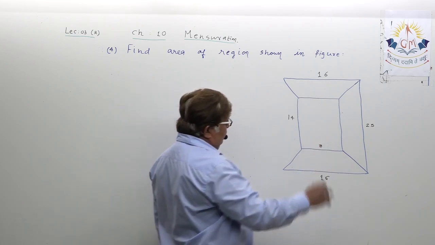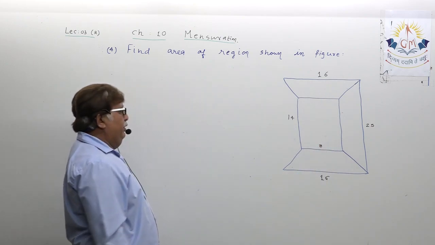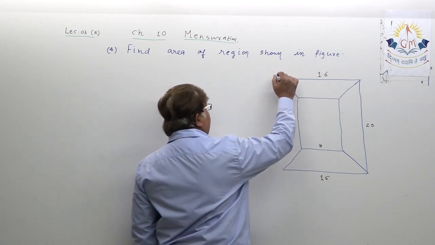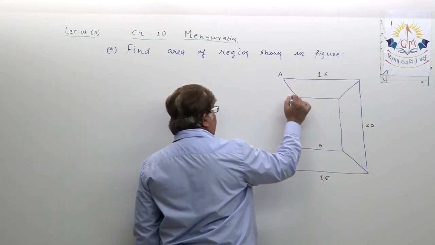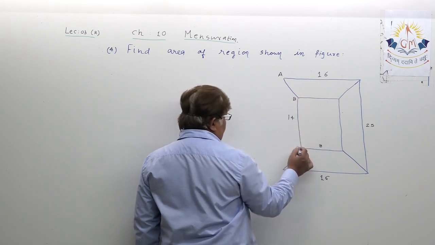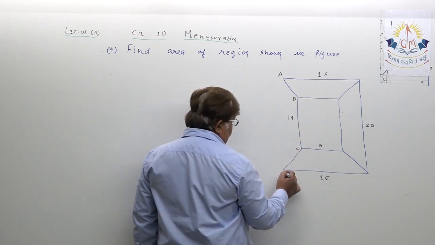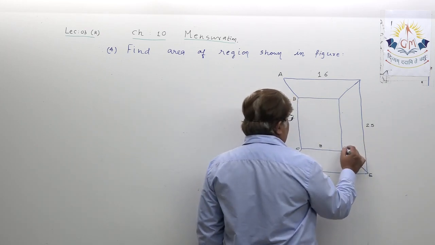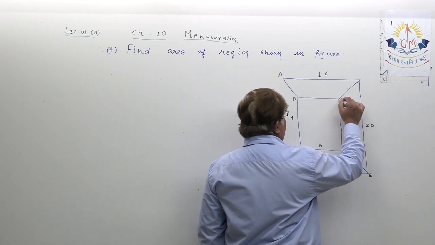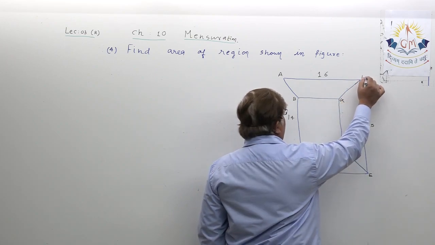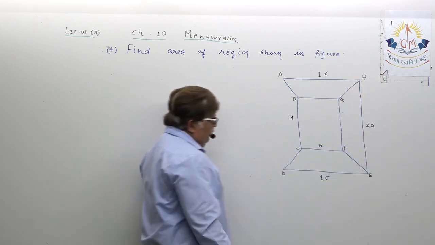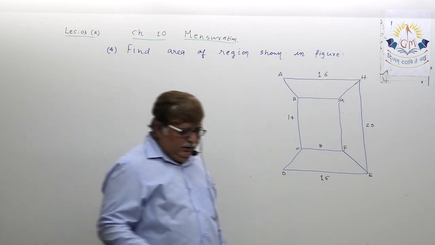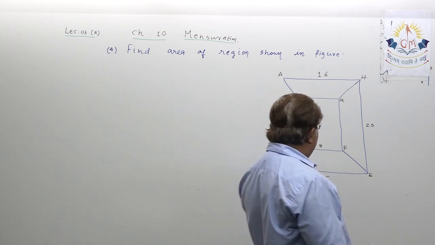Okay, so first, dear student, verify the diagram. I am just labeling it for you. A, B, C, D, okay, E, F, G, H, okay. Just you try to gather the concept. How will you solve this example?